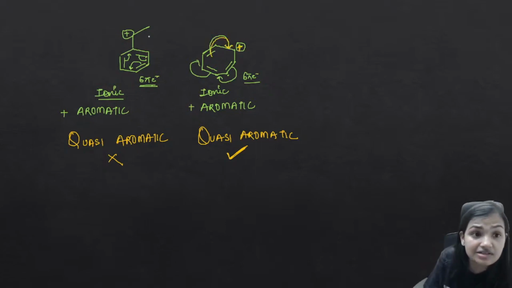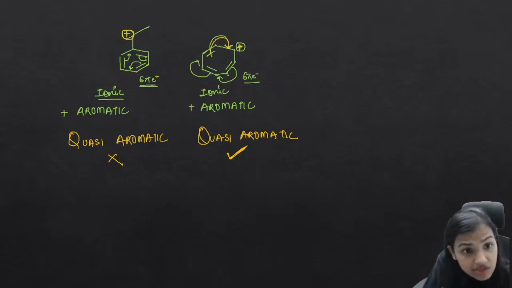Now see the difference. Here we have a positive charge, and here also we have a positive charge. This is an aromatic ring, and this is also an aromatic ring.